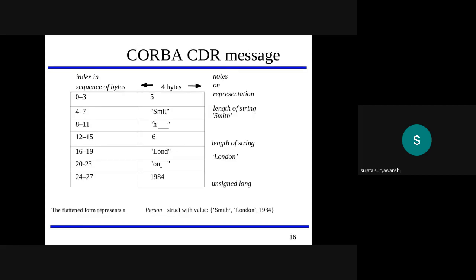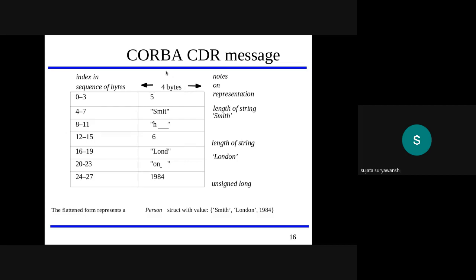After that, this is the CORBA CDR message. Here, once the client prepares its packet to send to the server side, then different CDR types are used at the client side. This slide gives one example. One structure is created, a person structure, with the entries or the data. First string is Smith, the second string shows the location of that person, and the last string is the birth year of that particular person.